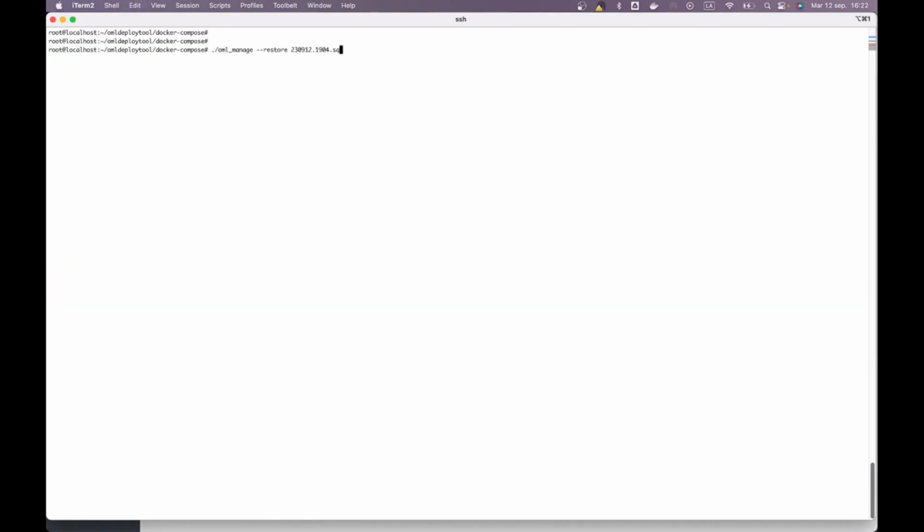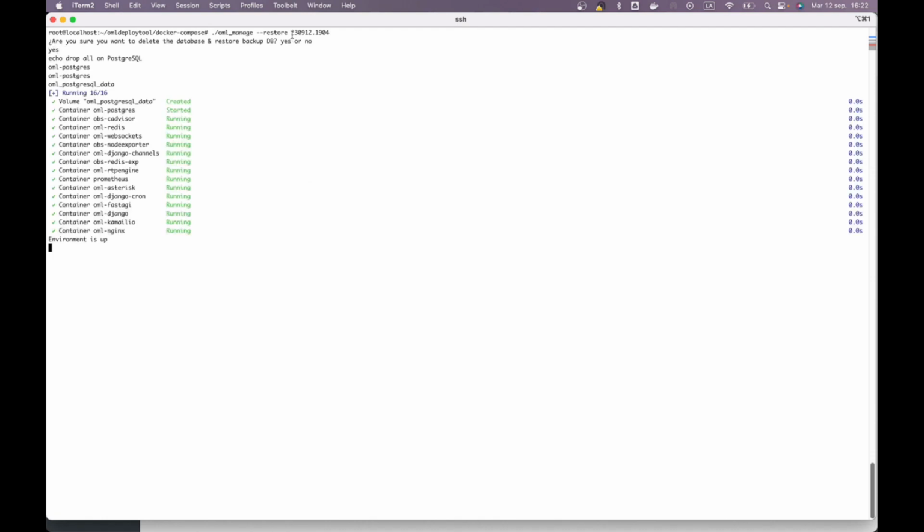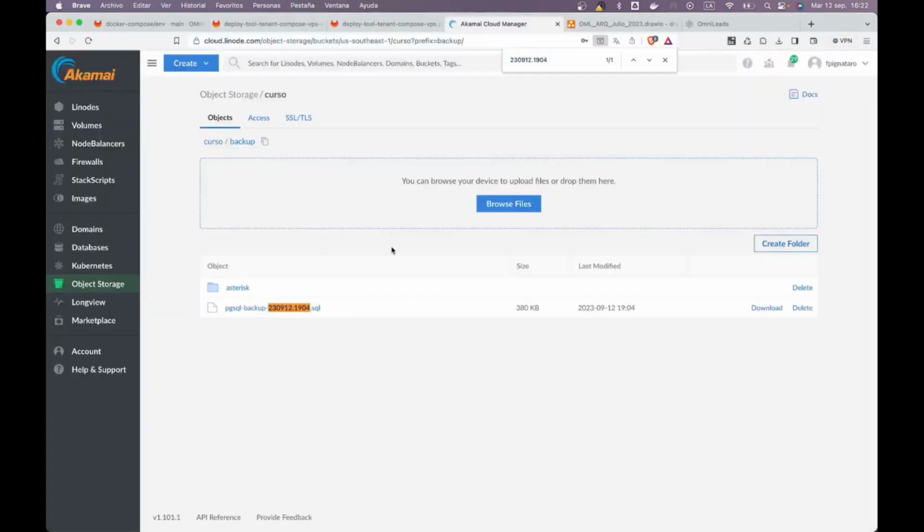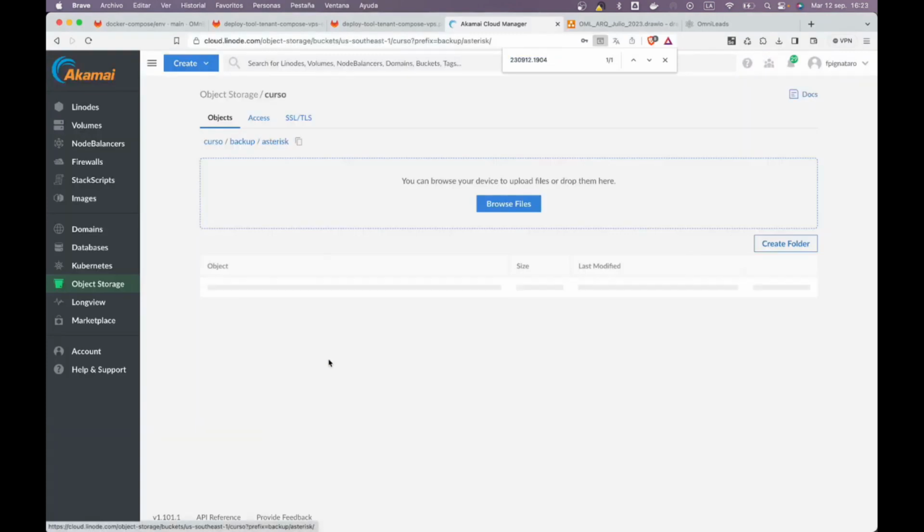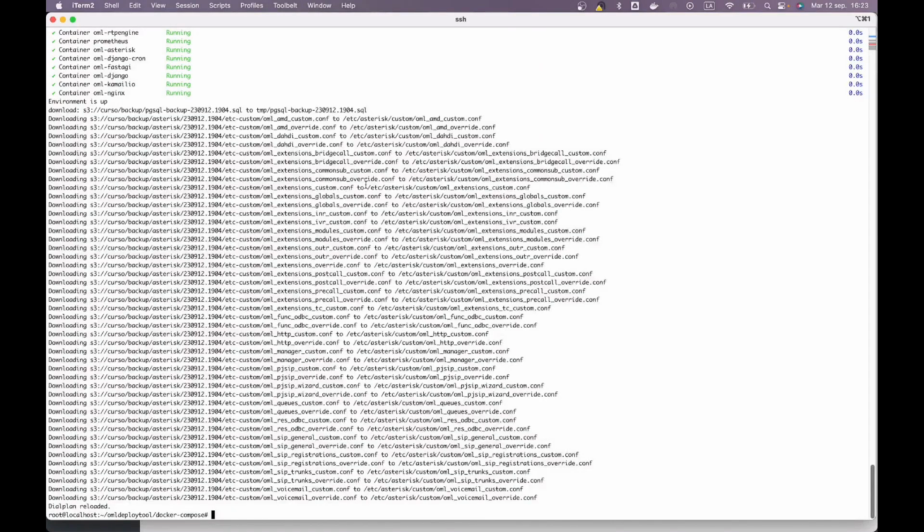I'm going to take the SQL point, and I am going to send the identifier, this, that we have here inside the string that defines the file name of the Postgres dump. And here inside asterisk. Then, well, it tells me that it is finished.